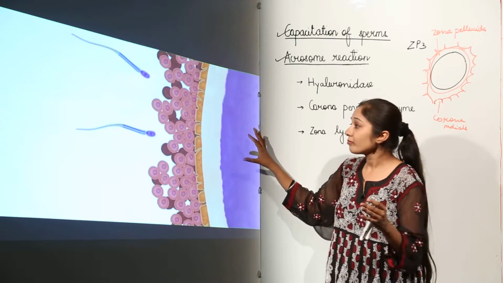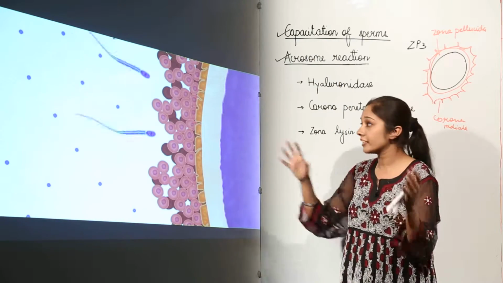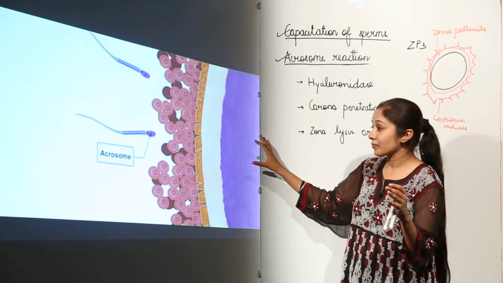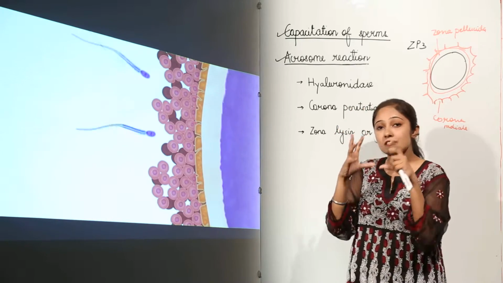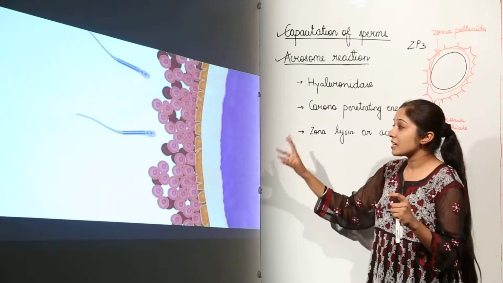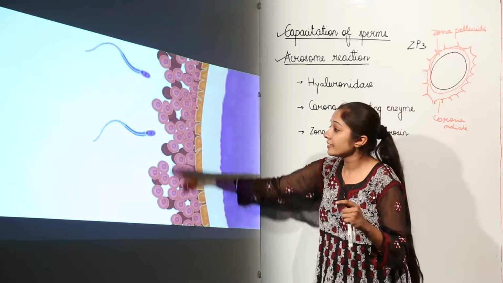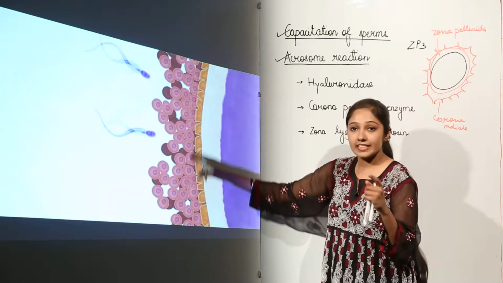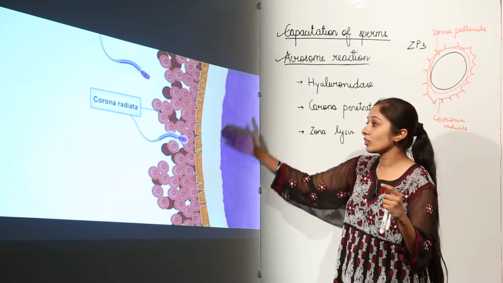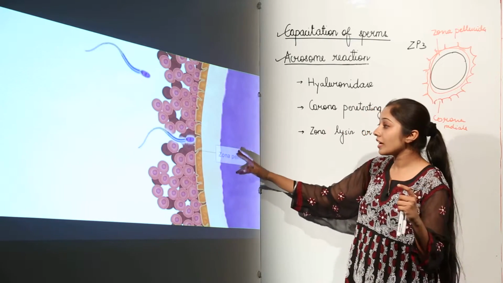When you talk about capacitation, it is not fully understood, but the female genital tract releases certain secretions which further help the sperms to enter the ova. This makes the plasma membrane more fluid in nature. So what is going to happen when the sperms have to reach the ova? They have to cross the zona pellucida and this thick dense layer of cells, the corona radiata. First they have to pass the corona radiata, then the zona pellucida.